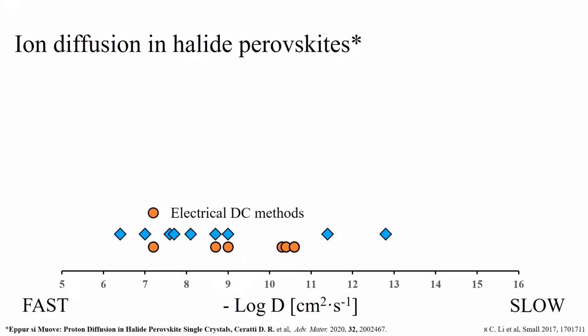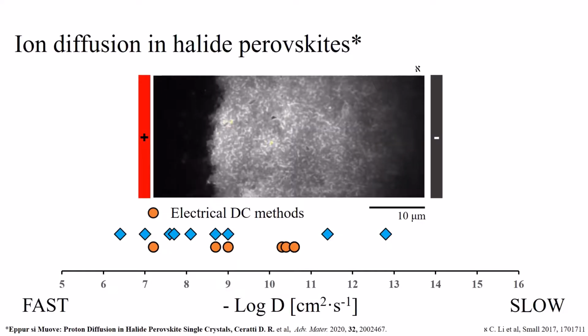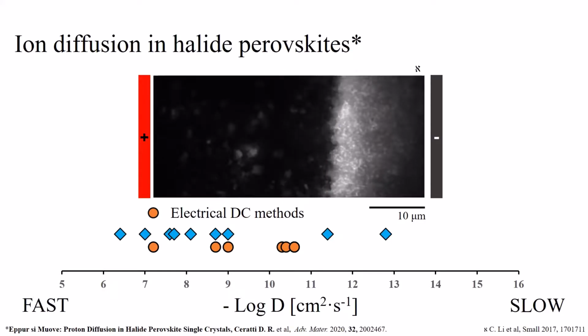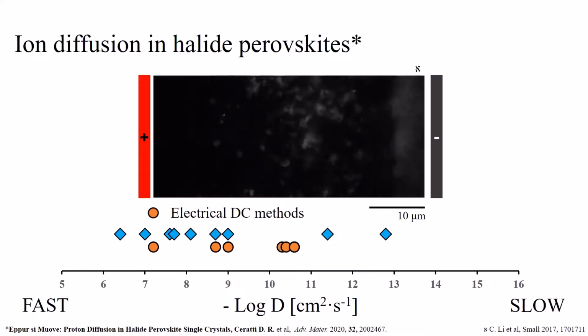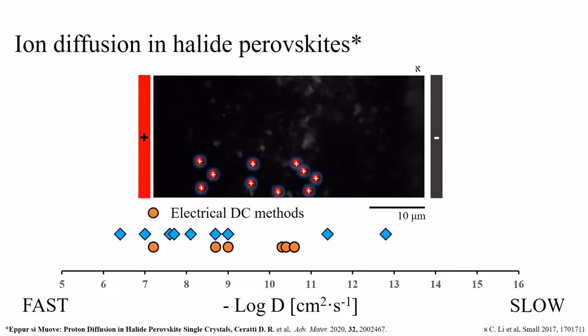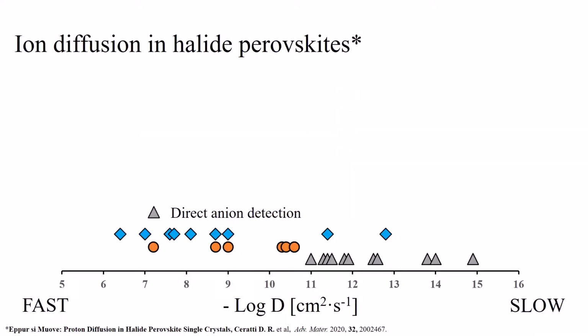The second group of methods are based on applying a constant bias to the perovskite samples and monitoring some observables over time. For example, in this video we see how part of the sample is decreasing its photoluminescence next to the positive electrode. These phenomena are usually considered the effect of the accumulation of the anions near the positive electrode. However, there is no reason to exclude that they are actually due to the depletion of protons migrating to the negative one. The last one, instead, detects the movement of the anions directly.